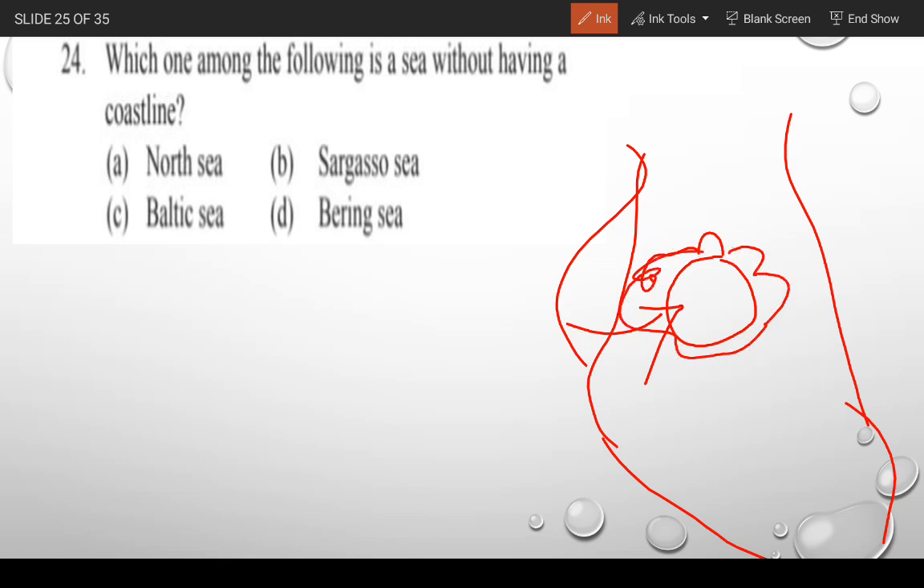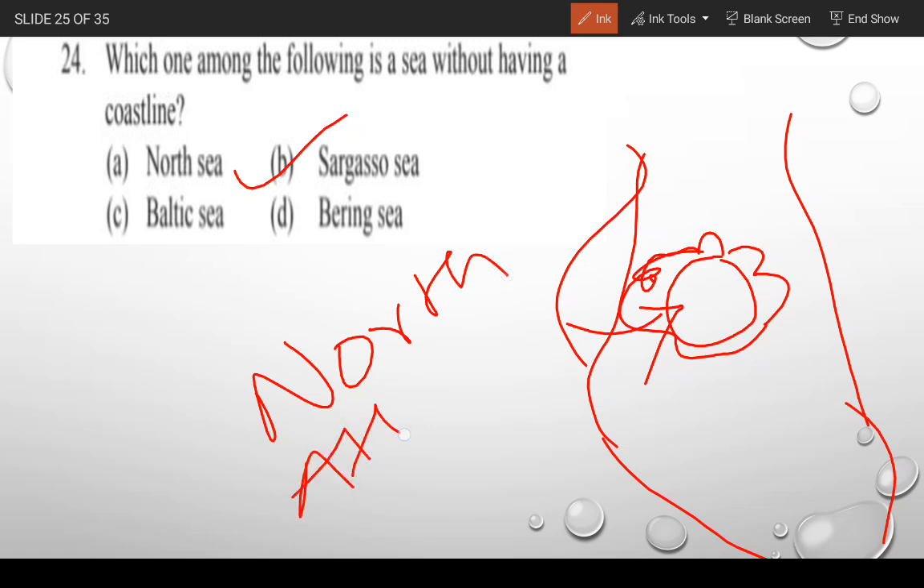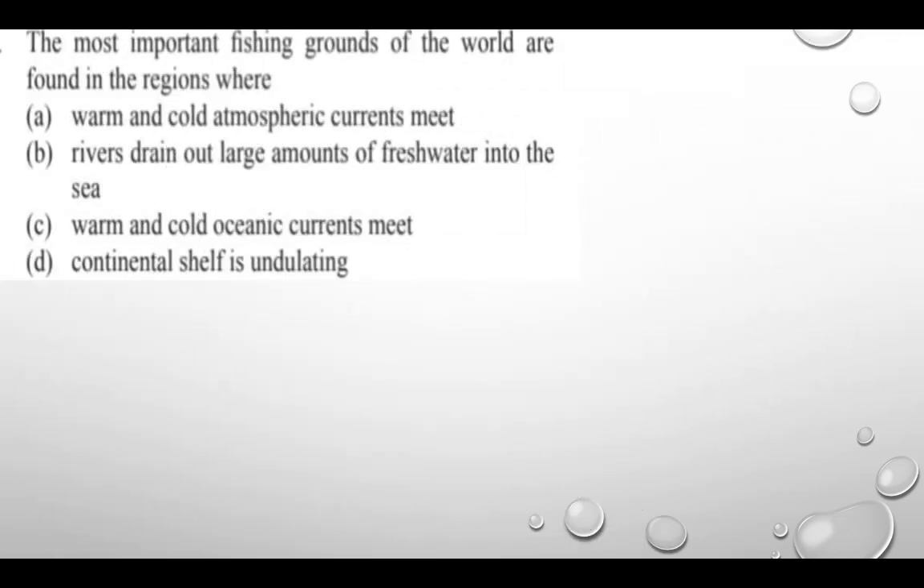So that is the Sargasso Sea, and the Sargasso Sea is found in the North Atlantic Ocean. So gentlemen, moving to the next question.